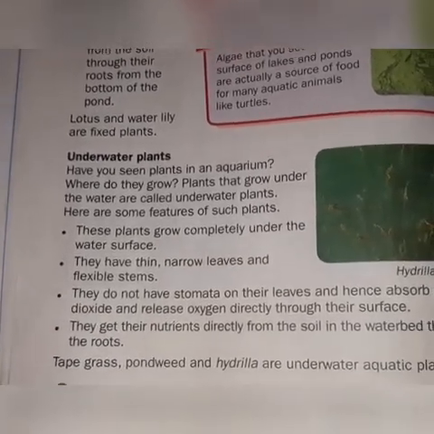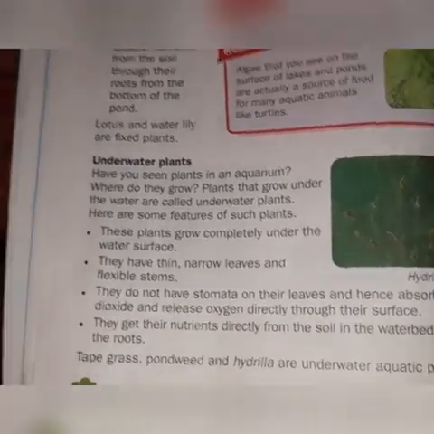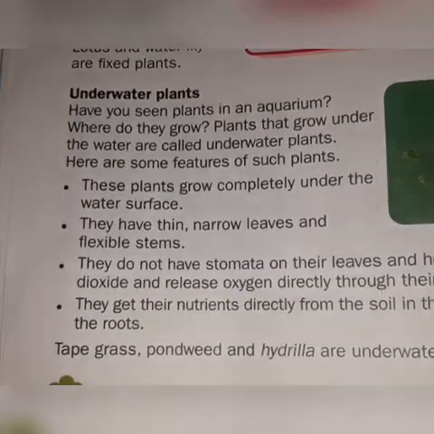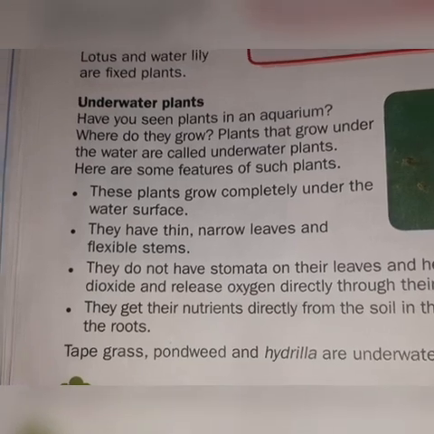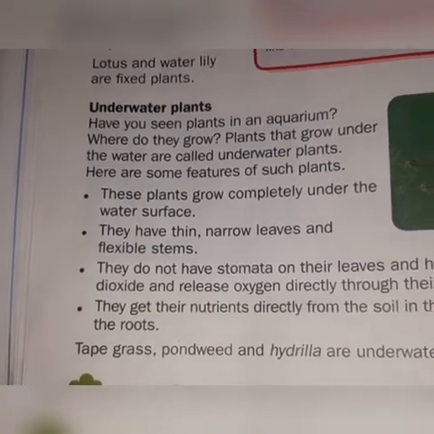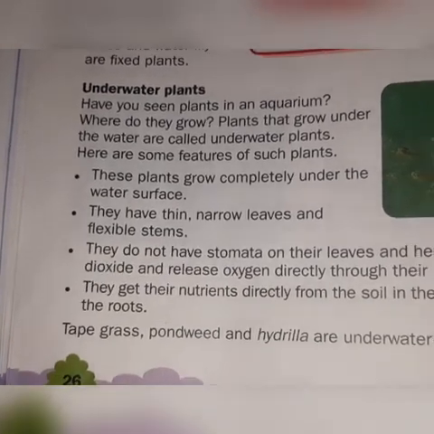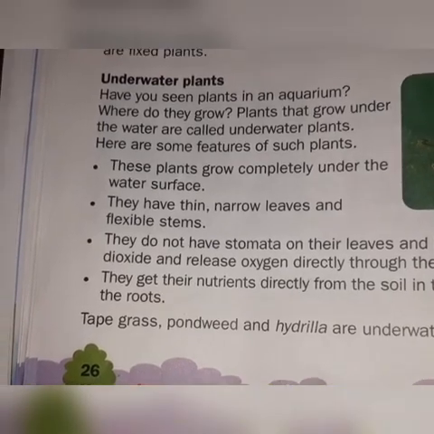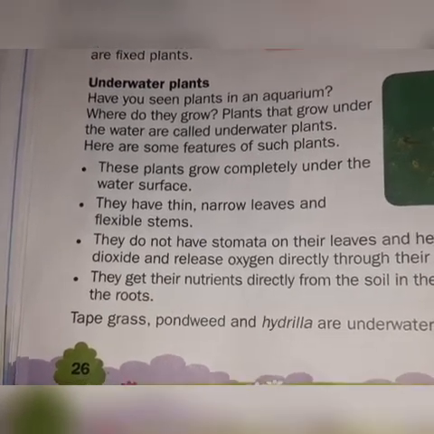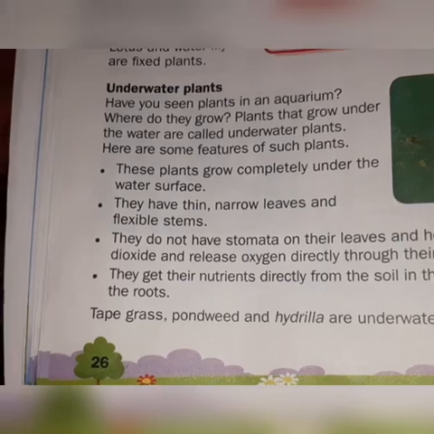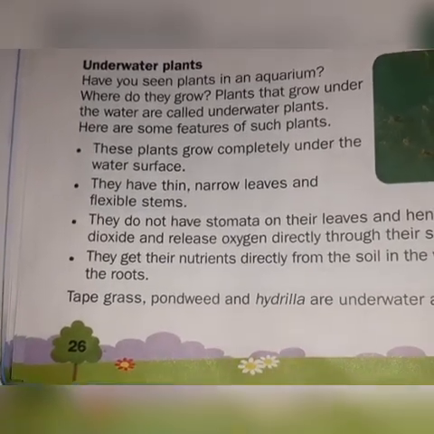Here are some features of such plants. First, these plants grow completely under the water surface. They are not found above the water surface; they are found under the water surface. They have thin, narrow leaves and flexible stems. Their leaves are very thin and narrow, and the stems are also flexible.